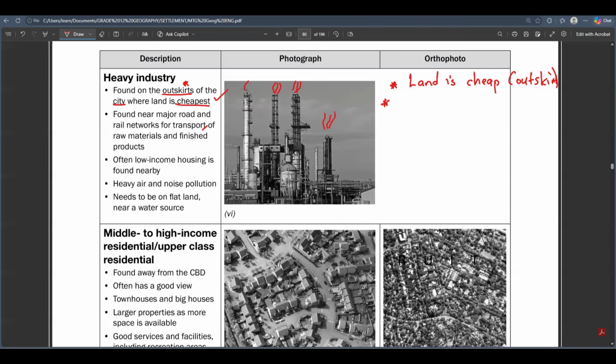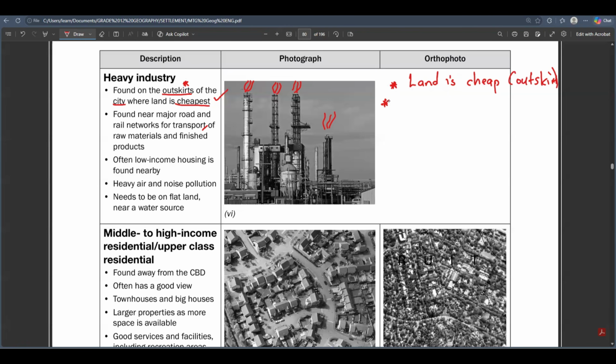Imagine if this area was found within the CBD where there are a lot of people moving around. People are going to get sick because of these fumes or this smoke that is being released by the industries. So the heavy industries release a lot of air and noise pollution. They make a lot of noise. You just hear the sounds of the machine saying woof, woof, woof, and all of that. So they need to be located far away from the city center. Otherwise, if it's just going to make noise, people won't be able to live there with a lot of noise.